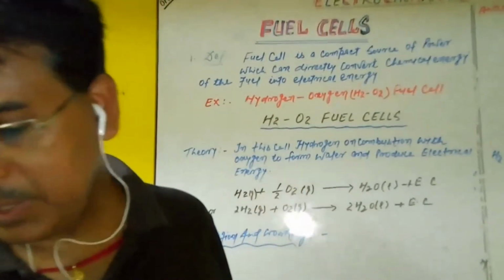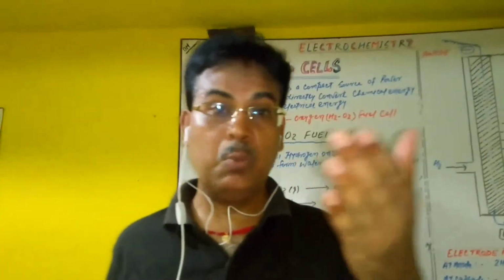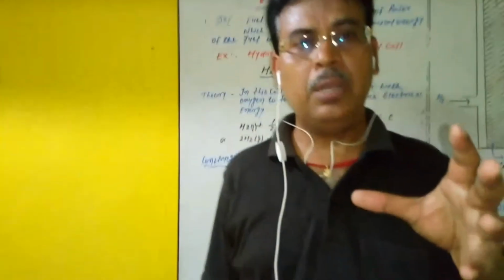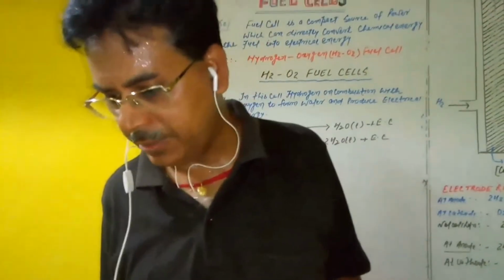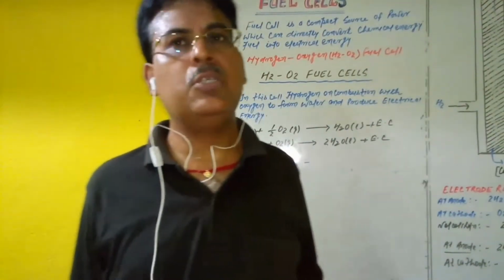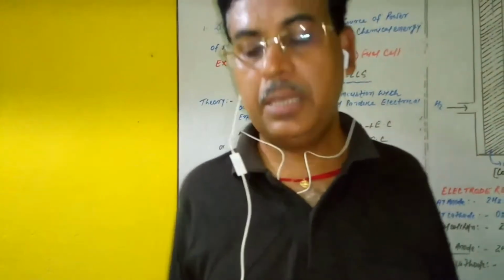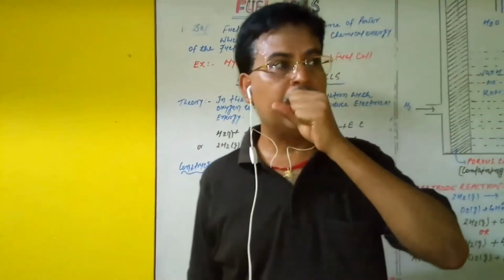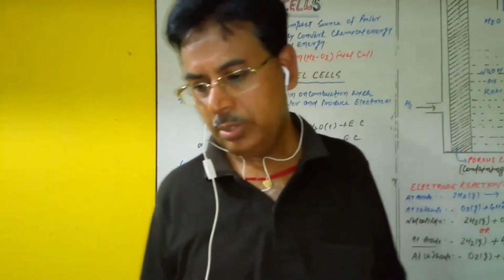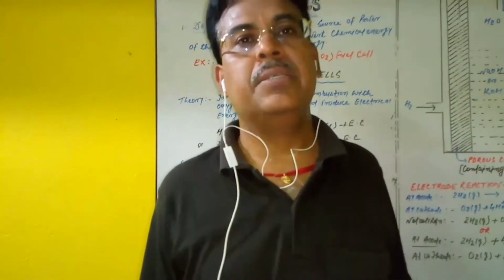Another definition: a fuel cell is a type of galvanic or electrochemical cell in which the chemical energy of the fuels is directly converted into electrical energy through combustion reactions.